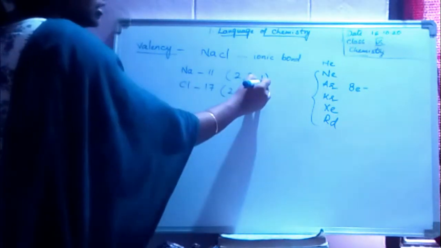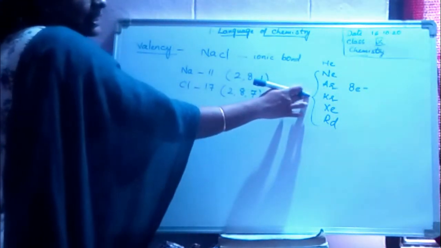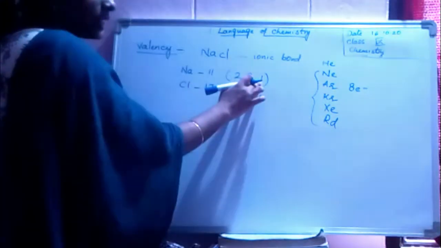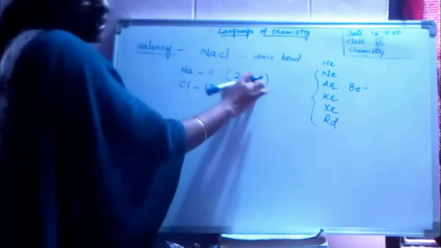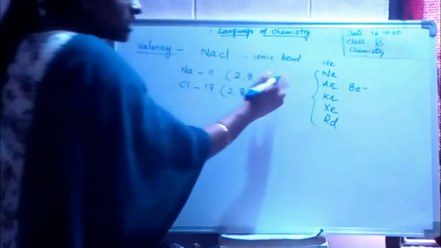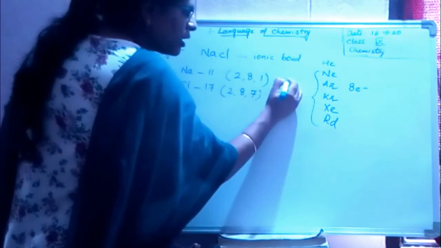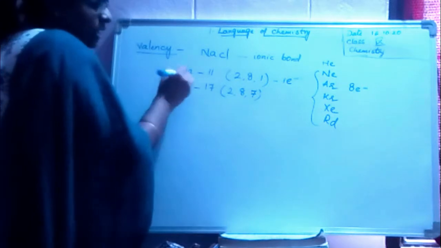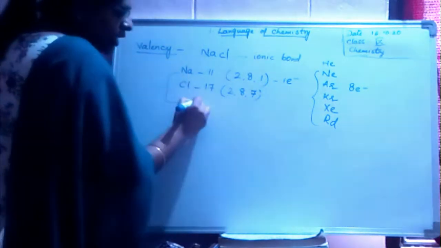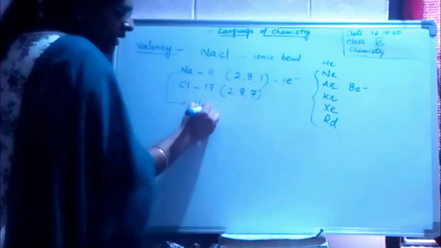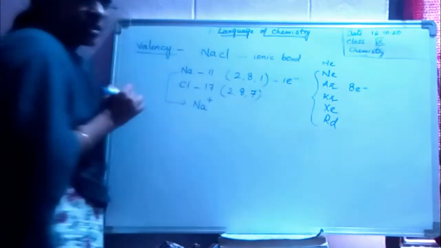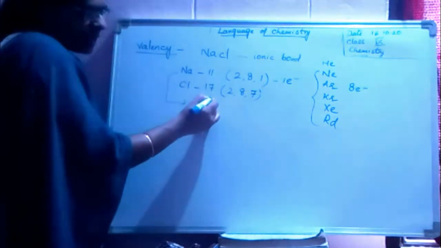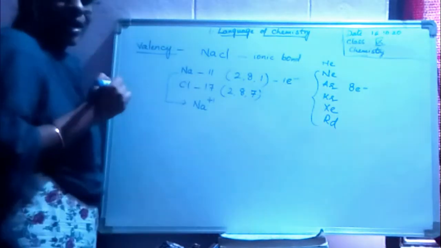Now here, similar to the inert gas, I want sodium to attain an octet. What can I do? Whatever one electron is there in my last shell, I am removing one electron from sodium. Then what happens to sodium? If I remove one electron, Na plus. I told you, plus means if any number is not there we can assume it as 1.